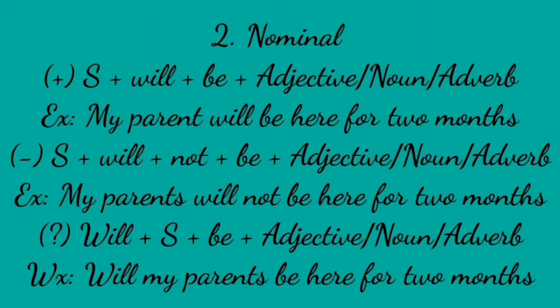Nominal sentence. Positive sentence: subject plus will plus be plus adjective. For example, my parents will be here for 2 months. Negative sentence: subject plus will plus not plus be plus adjective. For example, my parents will not be here for 2 months. Interrogative sentence: will plus subject plus be plus adjective. For example, will my parents be here for 2 months?